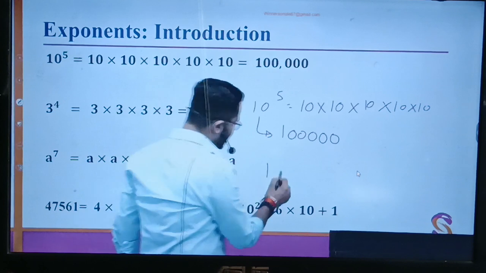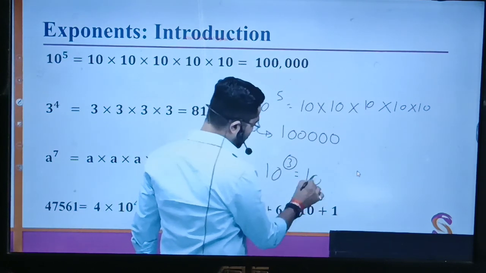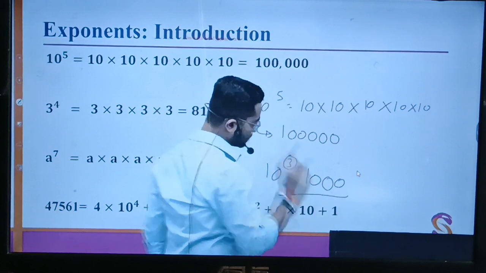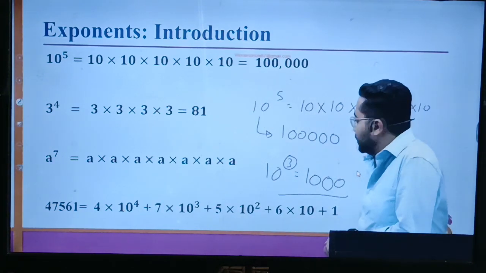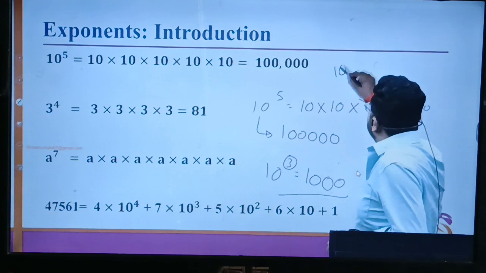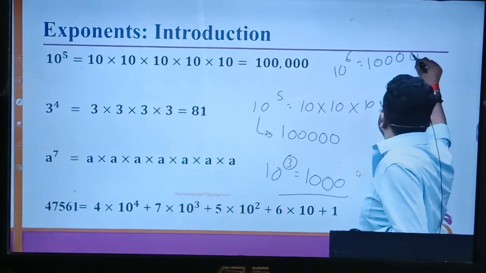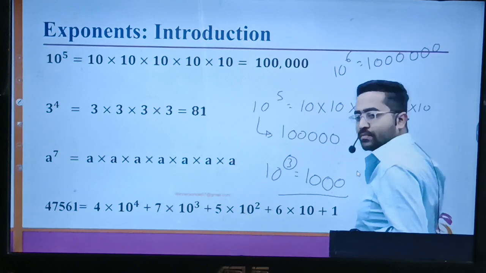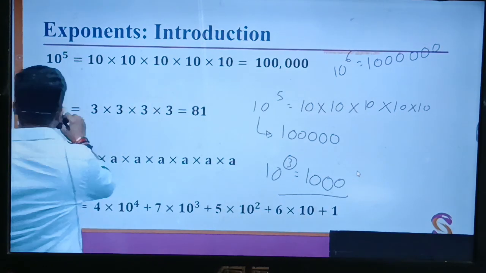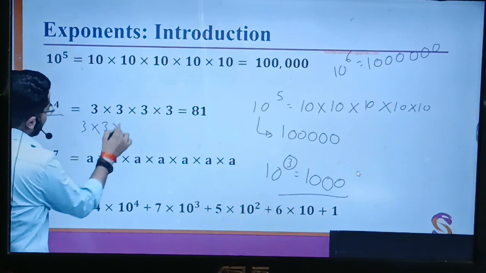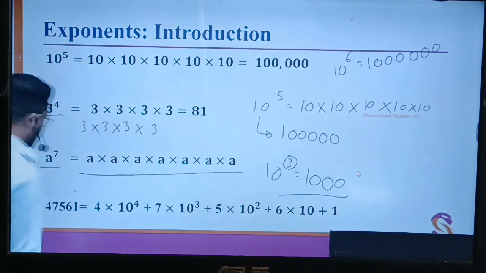If I have directly said 10 to the power 3, you just write 1 and 3 zeros. Got it? 10 to the power 6, then I just write 1 and 6 zeros. Okay. 3 to the power 4 is 3 multiplied by 3, 4 number of times.